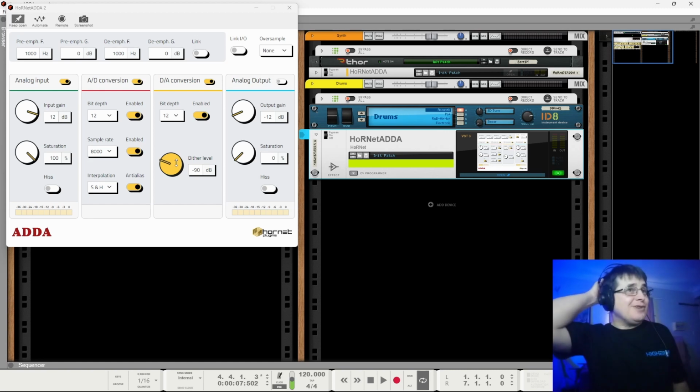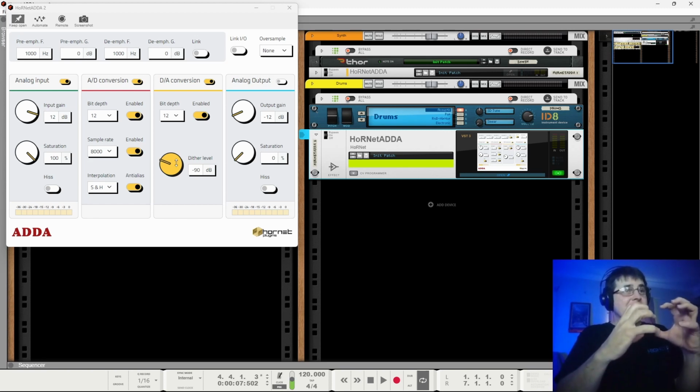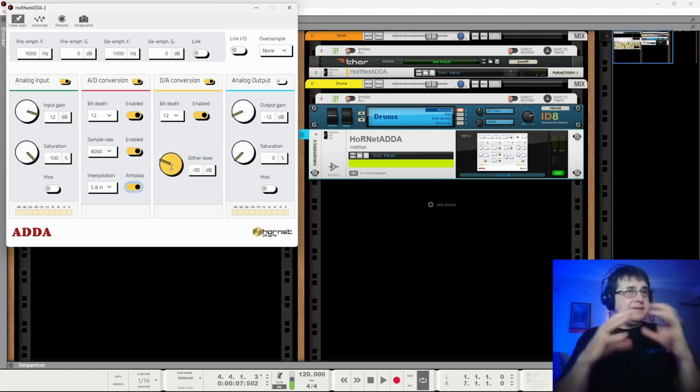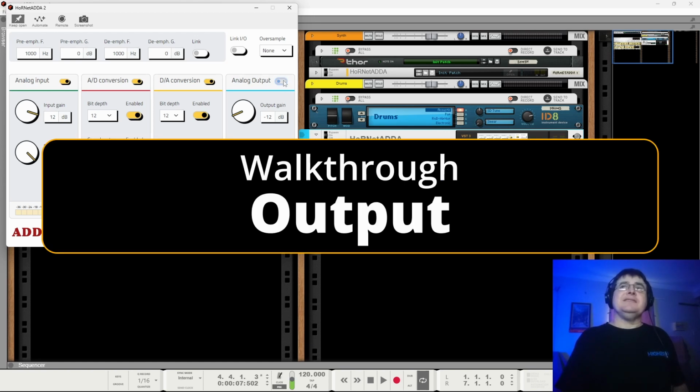And again, no need to write in and tell me, because I've read lots of these things. I understand how dithering is useful if you're going from 24-bit to 16-bit or something like that. You don't want that mismatch of bits to become jagged and give you nasty noise like whatever I was having before. So fair enough, it gives that little bit of noise, which just means that you end up with smooth and pleasant.